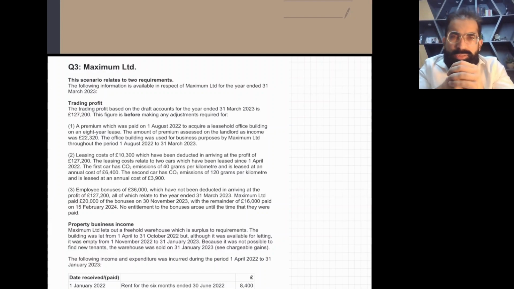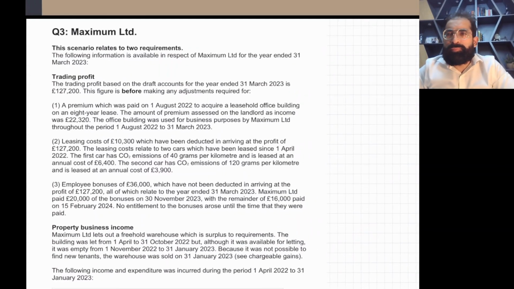Now, the objective of this question, I'm just going to walk through it. Definitely, you'll have to do it yourself. You can do it easily once I explain it to you. Before we move on, you must know a few things related to corporation tax.